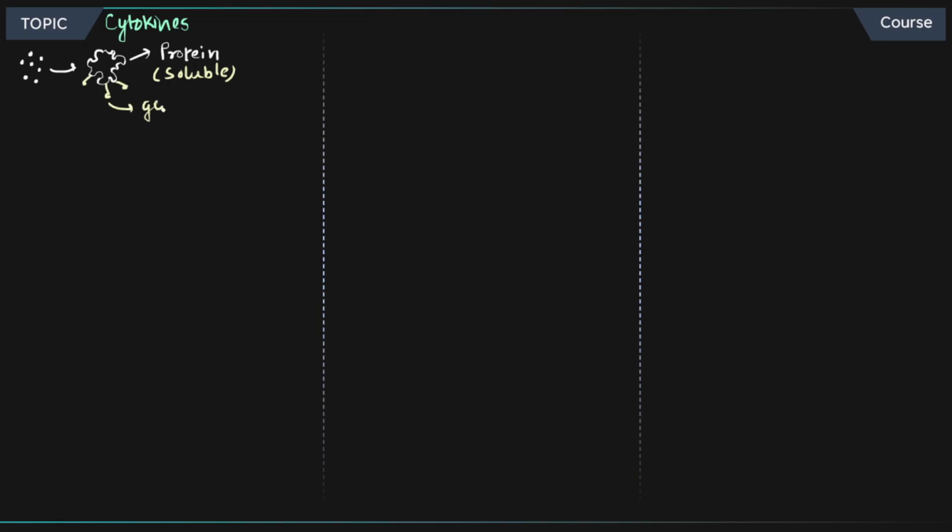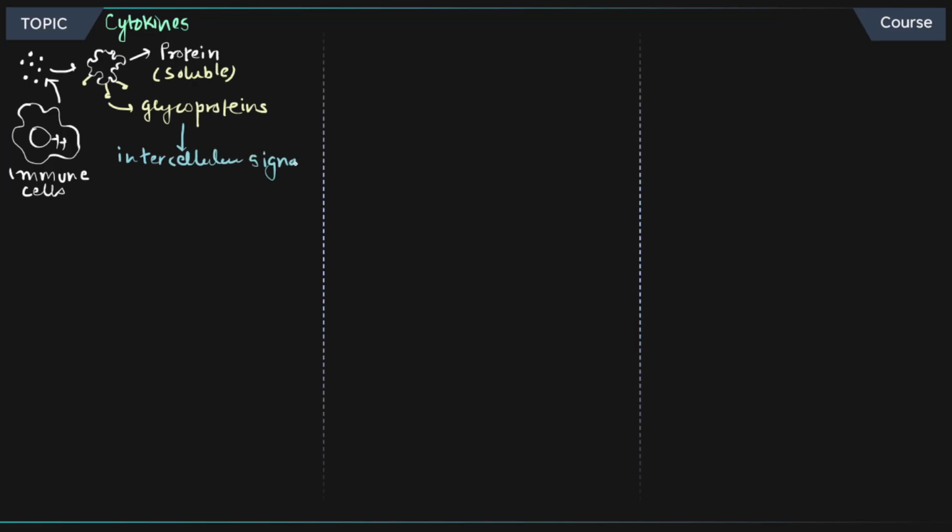And usually they have glycomolecules or the sugar molecules. That's why they are known as glycoproteins. And they are very, very important for our immune system, our immune cells. Cytokines, they play a very important role in intercellular signaling pathway. Means communication between the cells.